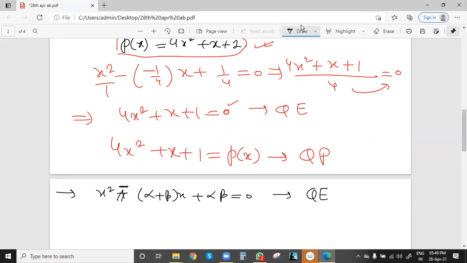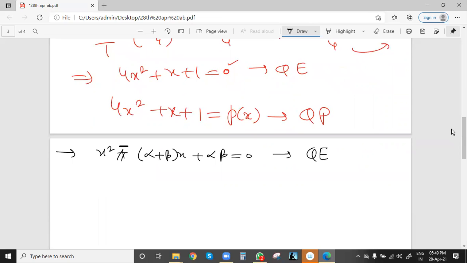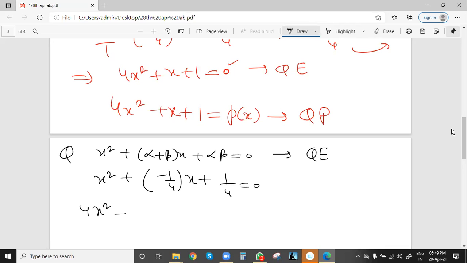That's why it is very important to always write the formula before solving any question, because if you write the formula wrong, and then you follow the steps, it goes wrong. Suppose I have taken plus 1, and this is the question I am solving, as a student. So x square, and I have written plus here, plus alpha beta is minus 1 by 4 x plus 1 by 4 equal to 0. The equation becomes 4x square after simplifying minus x plus 1 equal to 0. So how many marks can I give? Not even 0.5 marks. No option left. I will have to give 0 marks out of 3 marks.